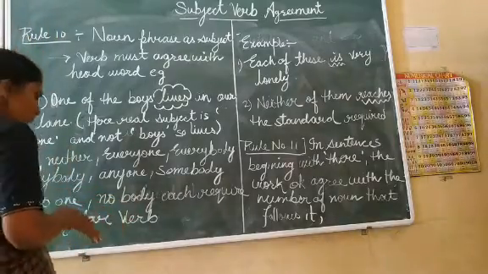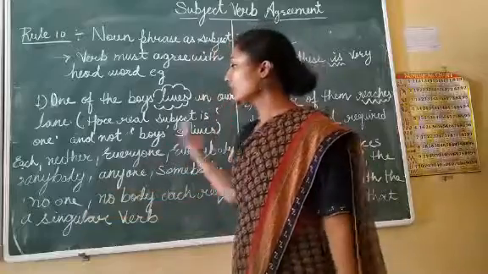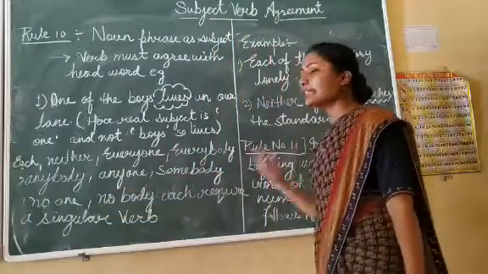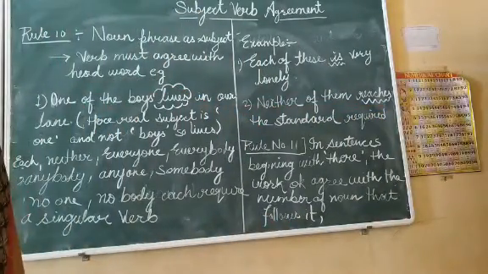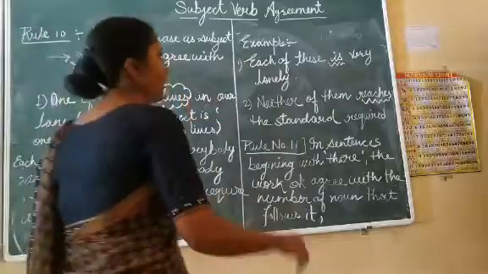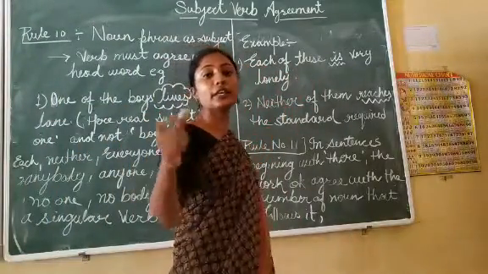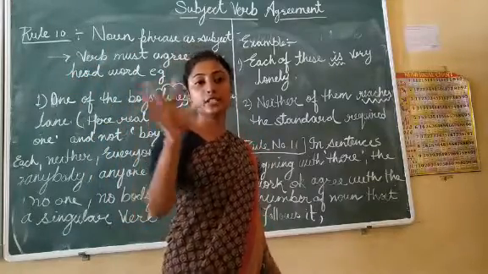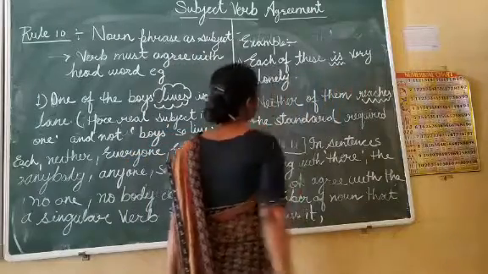Example: see what happens when we are dealing with cases like each one, neither, everyone, everybody, nobody, somebody. In that case, we have to use a singular verb. We have an example: Each one of these is very lonely. Each one, that means I am talking about each one, everyone, single, each one. That is why I have written is over here.